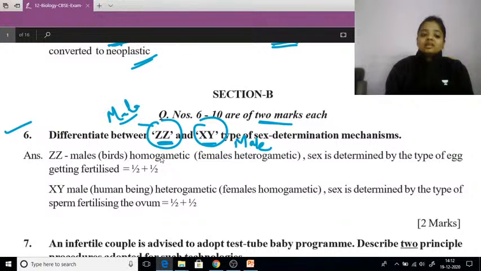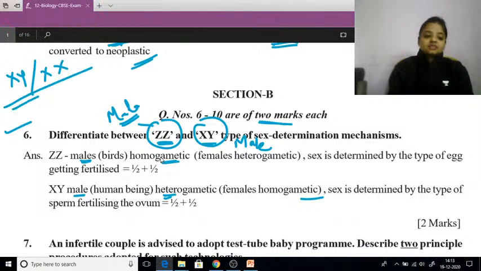Meaning, in birds, where do we find the homogametic condition? We find it in the male. While in humans, where is the homogametic condition? In the female, and the heterogametic condition in the male. Got it? XY and XX type of sex determination is found in human beings.